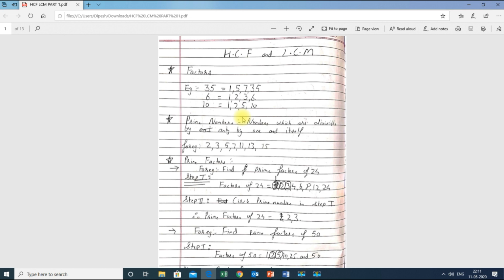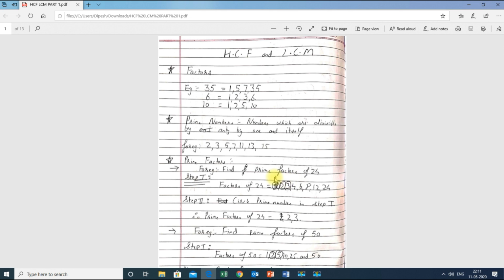Now we should learn one more topic about prime numbers, that is prime factors. We know factors, so what are prime factors? For example, take 24. Out of the factors of 24, we have to find out which are the prime factors. Find the prime factors of 24. By which numbers is it divisible? It is divisible by 1, 2, 3, 4, 6, 8, 12 and 24. These are the numbers which divide 24 completely.